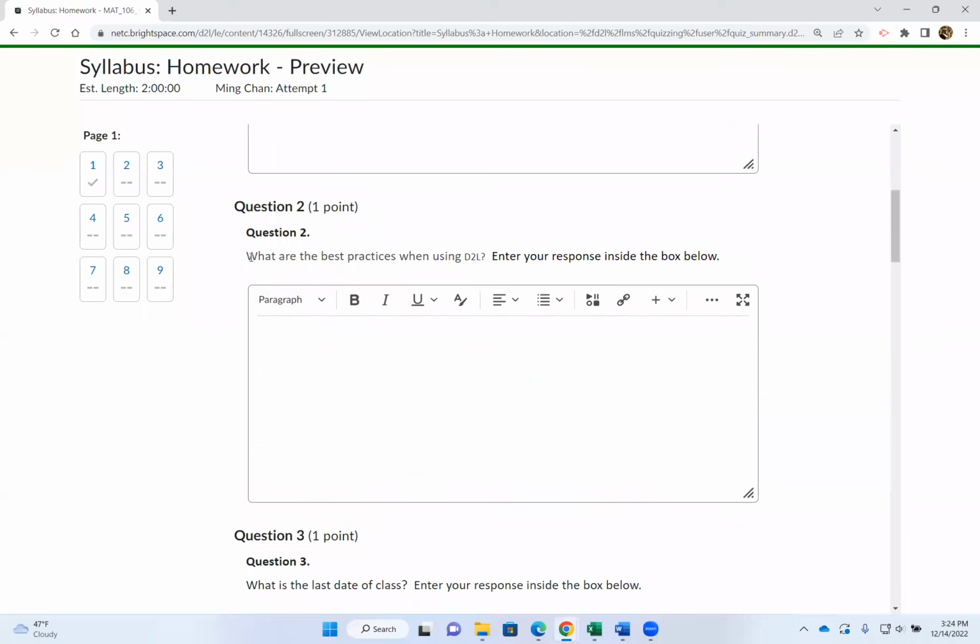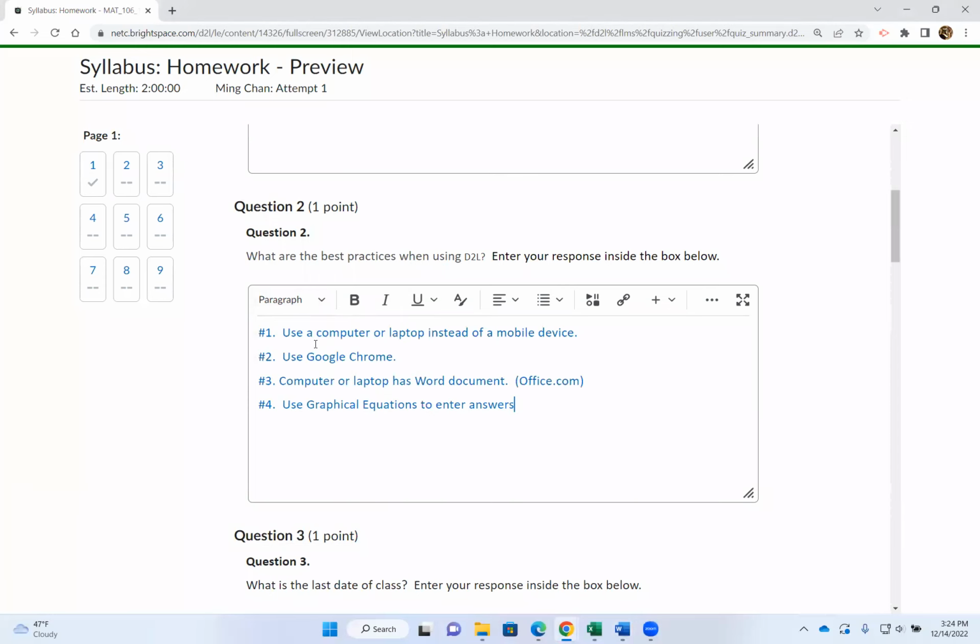Number two, okay, please write down these answers. What are the best practices when using D2L? Okay, do not Google these answers. And yes, I can tell if you watched the syllabus video or not, because I'm telling you what answer to write. So number one, the best practice when using D2L is using a computer or laptop instead of using a mobile device. Number two, when you use D2L, you need to use Google Chrome. Okay, Google Chrome is most compatible with D2L.